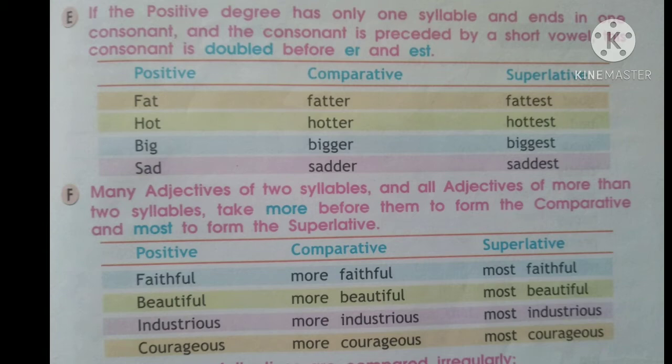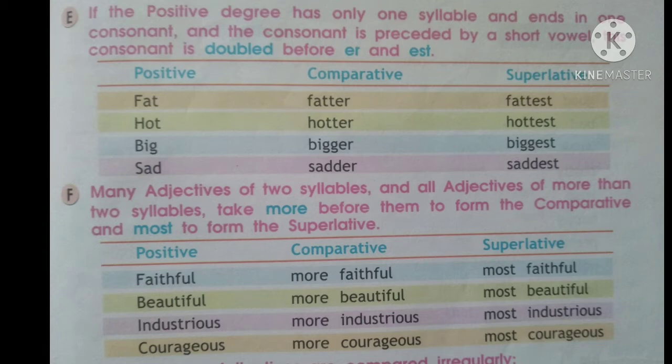Now if the positive degree has only one syllable and ends in one consonant, and the consonant is preceded by a short vowel, this consonant is doubled before adding ER and EST. So here again, if the positive adjective is ending with a consonant and it has a vowel which we call a short vowel like A, O and I, then that consonant with which it is ending becomes double. We write it twice and then we add the ER and EST. So for example, fat, F-A-T. Now T is a consonant and A is a short vowel. So here we make the T double and then add ER and write fatter and then fattest.